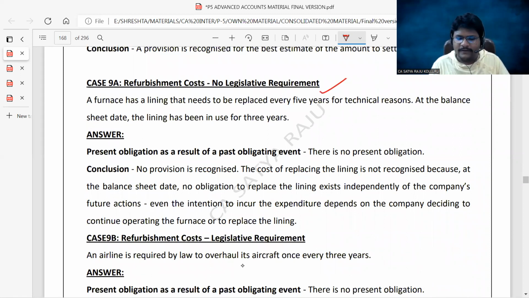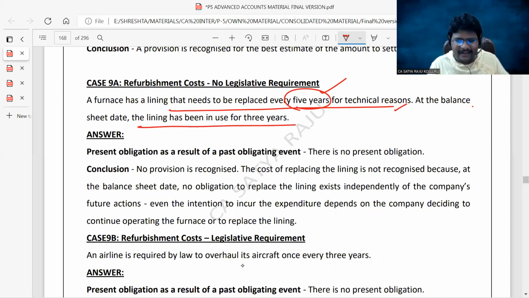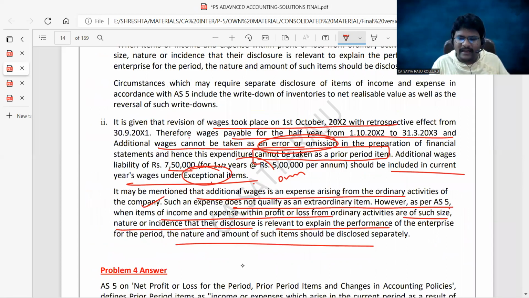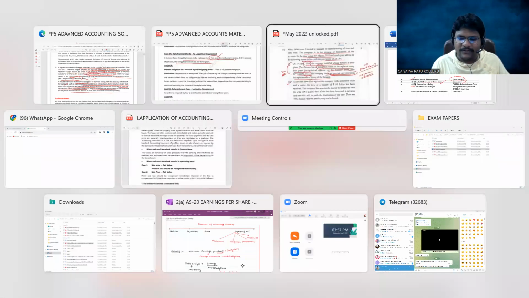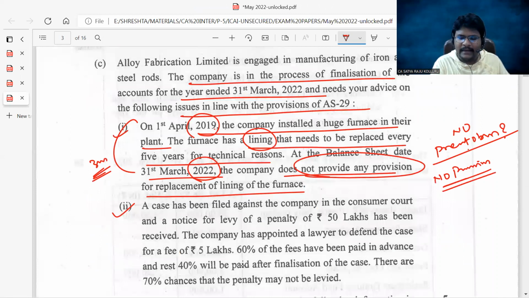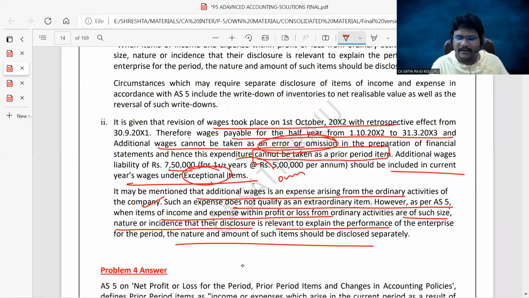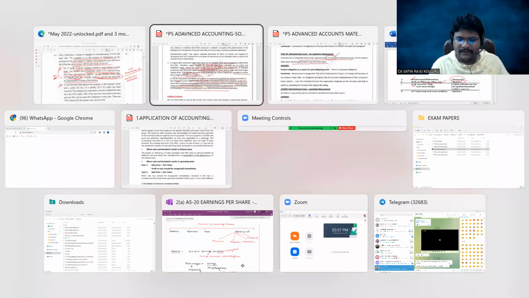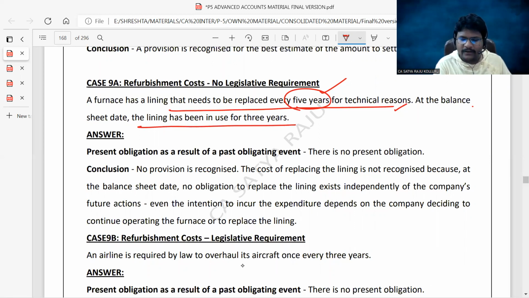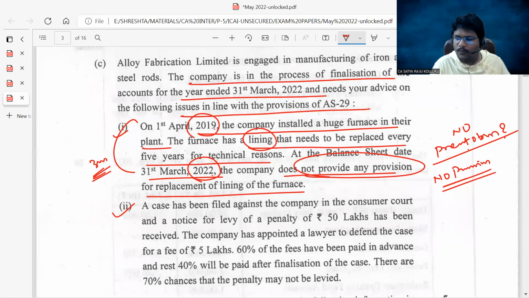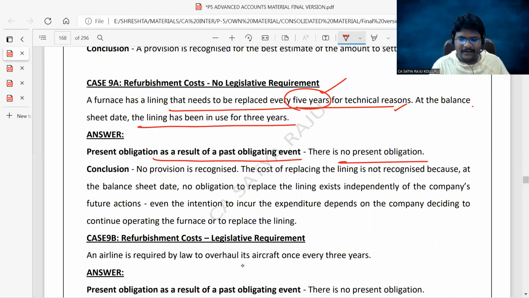Refurbishment cost, no legislative requirement. A furnace has a lining that needs to be replaced every 5 years for technical reasons. At the balance sheet date, the lining has been in use for only 3 years. The same case was actually asked in the exam paper as well. So 2019 to 2022, only 3 years expired, right? Next, present obligation as a result of a past obligating event: there is no present obligation.